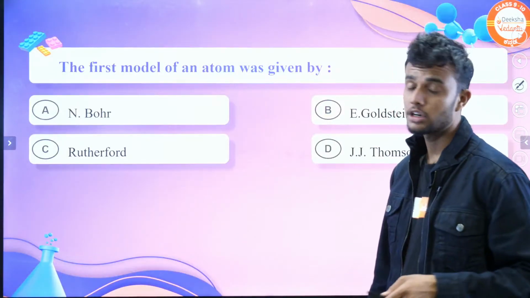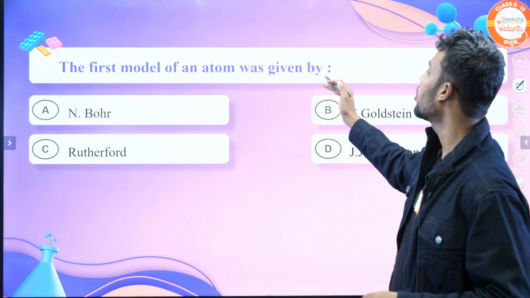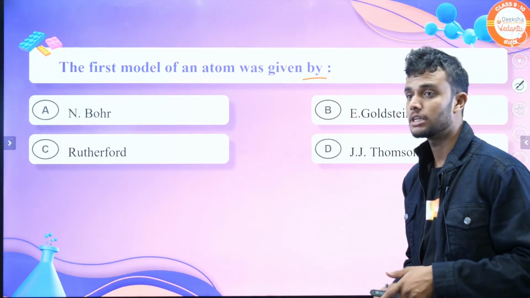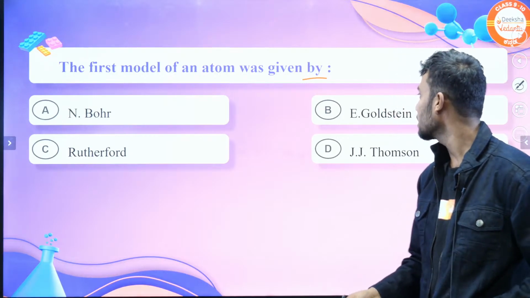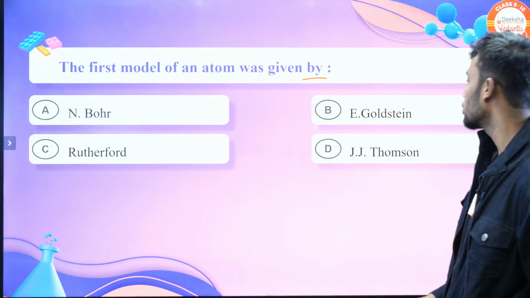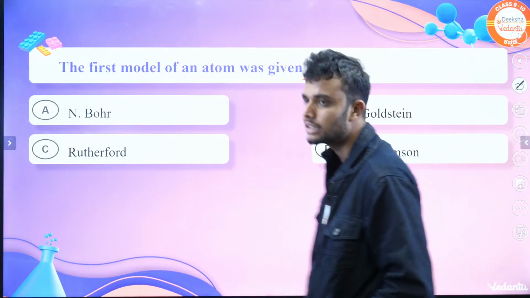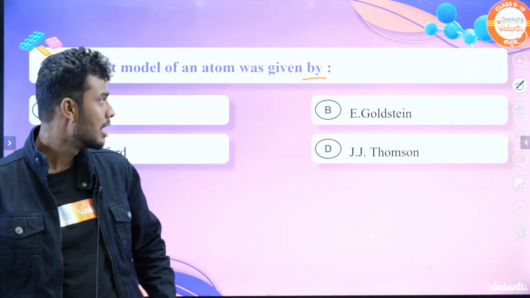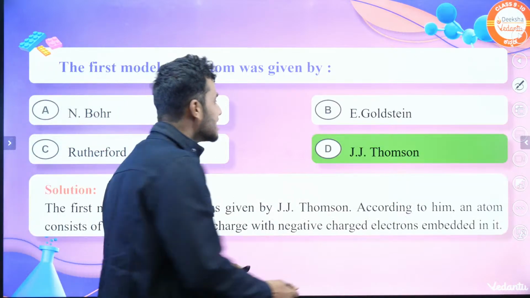Okay students, come on, let's move on to the solve part. The question is, the first model of an atom was given by, they give 4 options. First one is N Bohr, second one is E Goldstein, C is Rutherford, D is J.J. Thomson. What's the answer? If you know the answer, let me know in chat section or in comment section. The answer is J.J. Thomson.